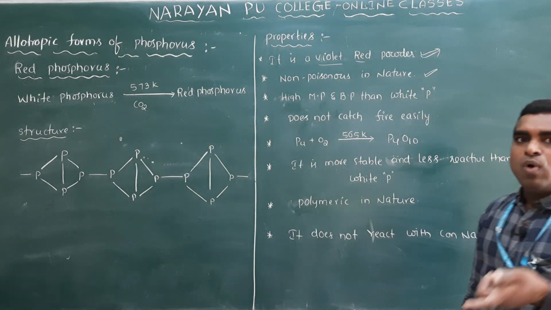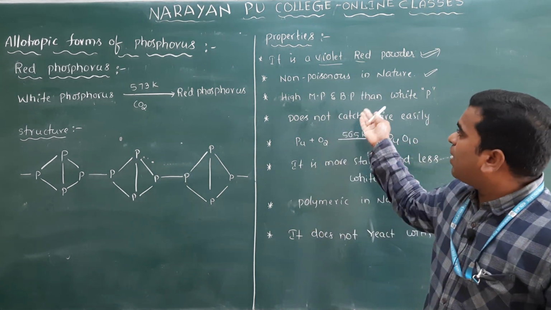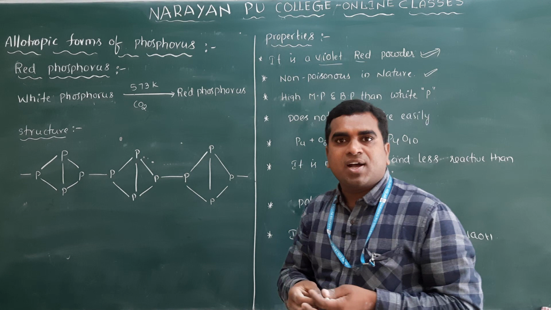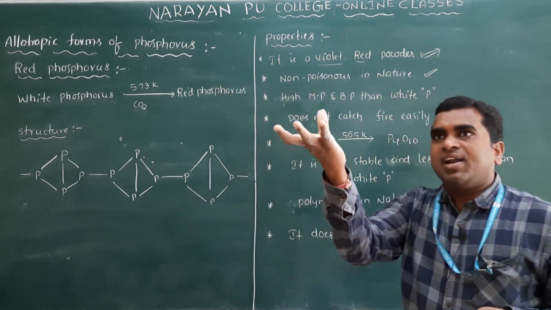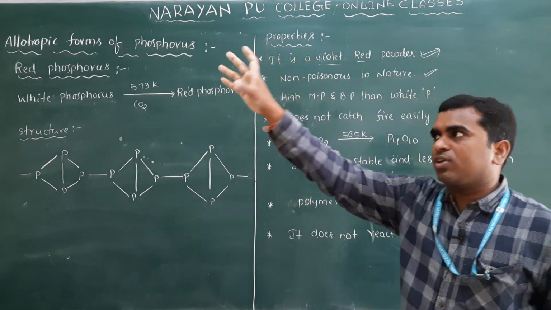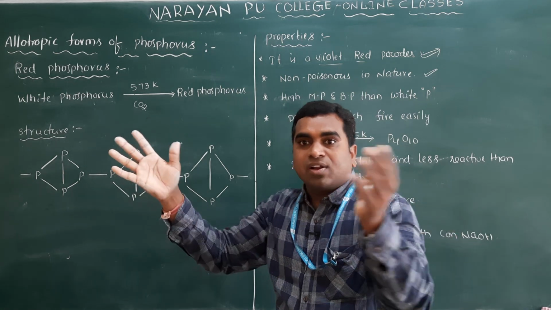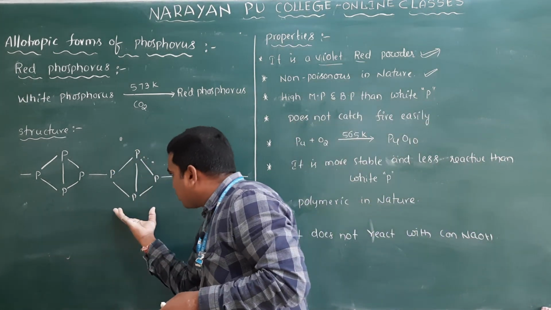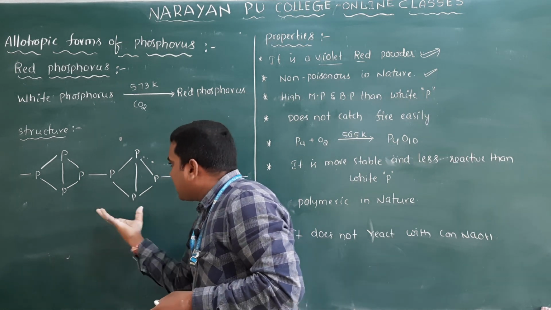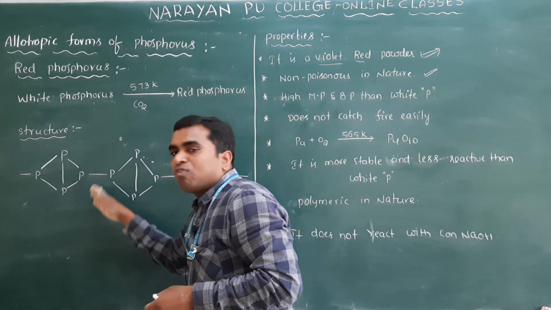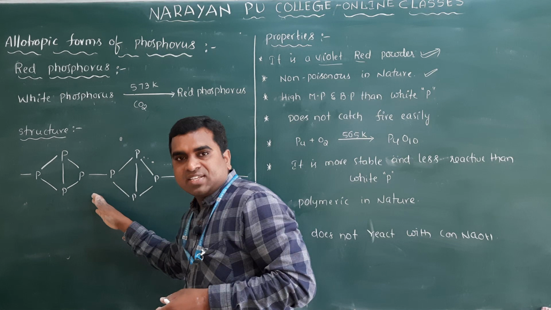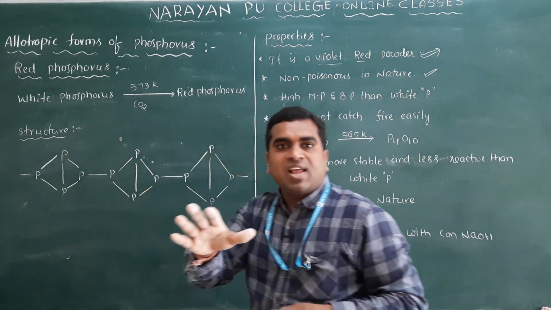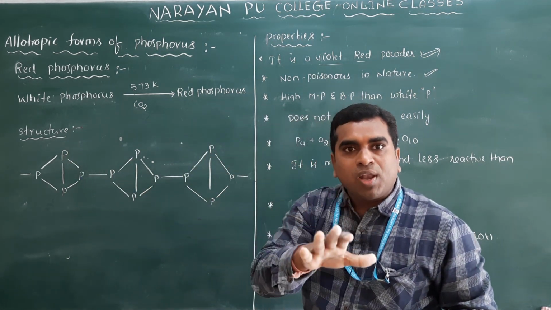White phosphorus has low boiling and melting points. Why? Because only one tetrahedral unit is there. One P4 tetrahedral unit and another P4 tetrahedral unit are held together by weak van der Waals forces. So that's why white phosphorus has low melting and boiling points.